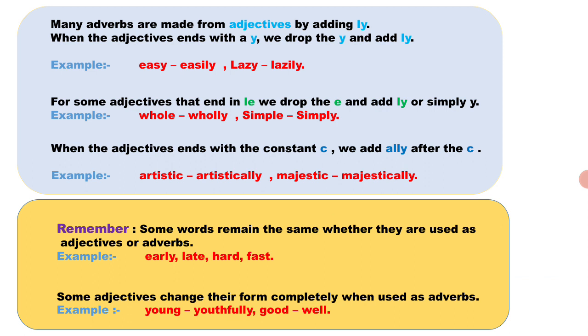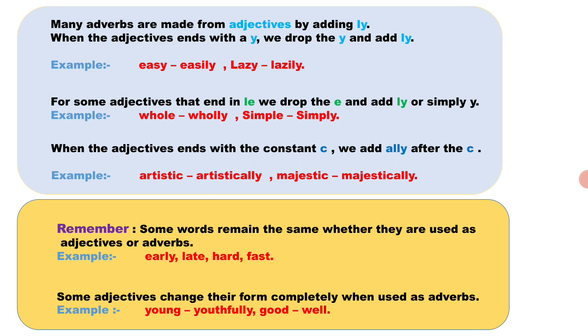Whether in the sentence it acts as an adjective or an adverb, it never changes. Some adjectives change their form completely when used as adverbs, like good, well.